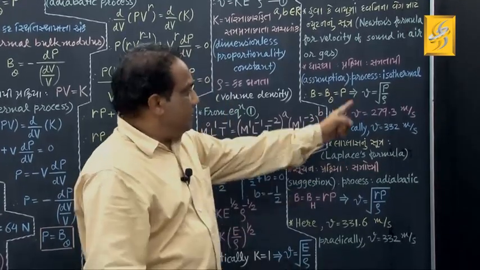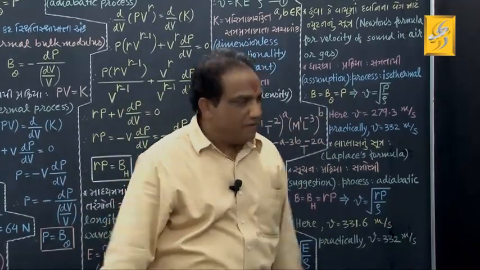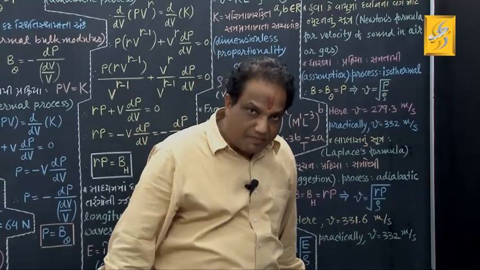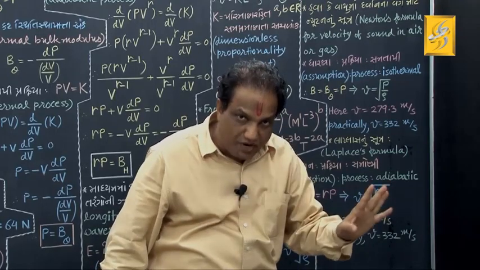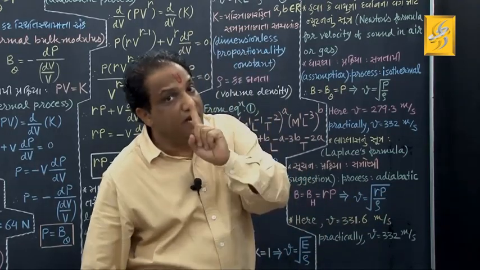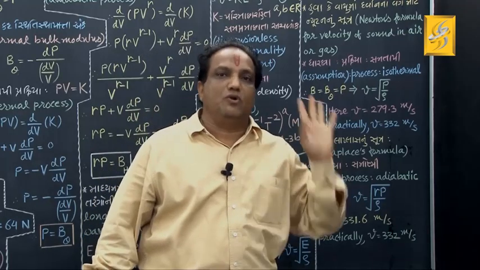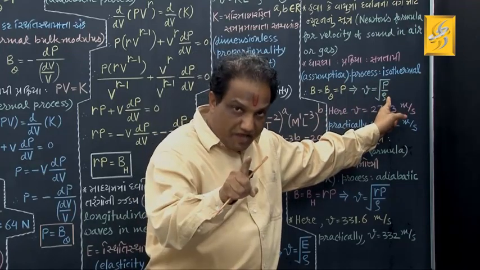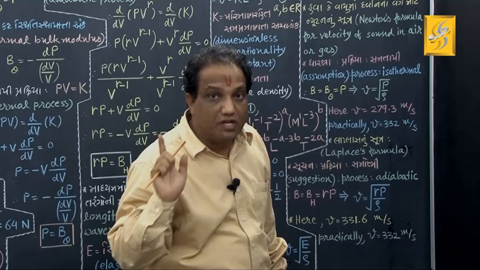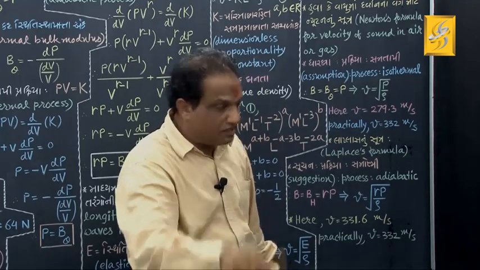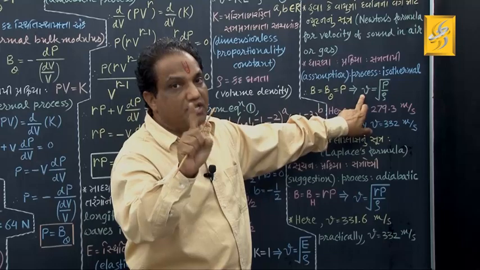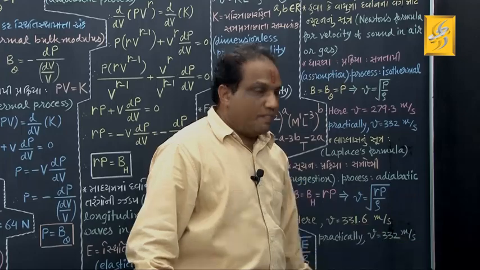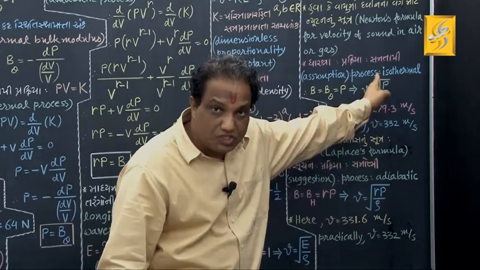Let us check whether this formula is correct or false. You know the value of pressure of air at STP. STP means standard temperature and pressure. At STP, the pressure is 1 atmosphere, which is 1.01 into 10 raised to 5 newton per meter square. And at STP, the density of air is 1.29 kilogram per meter cube. Put both the values, and you will get the velocity of sound equal to 279.3 meter per second. This is the theoretically obtained value using Newton's formula.